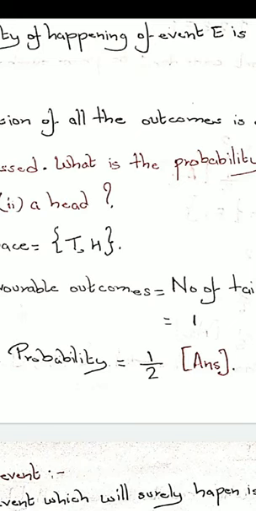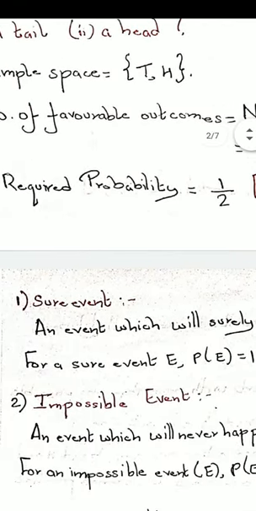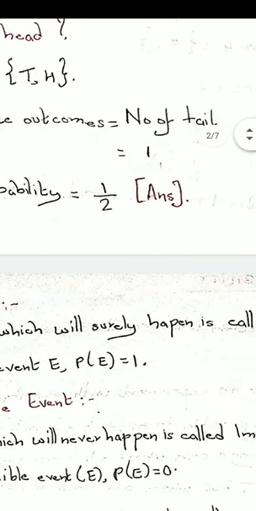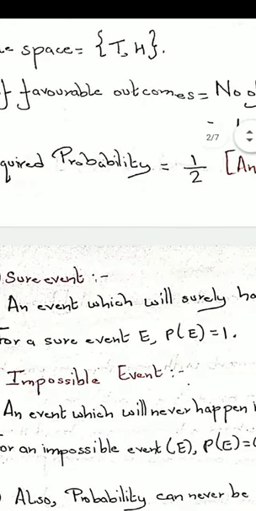Let us understand what a sure event is. An event which will surely happen is called a sure event. For a sure event, the probability will always be 1. Let me give you one example. Suppose in a group of class 8, if I want to pick one class 8 student, I will always be able to pick one, right? Every time I pick, it will automatically be a class 8 student only. That is an example of a sure event.